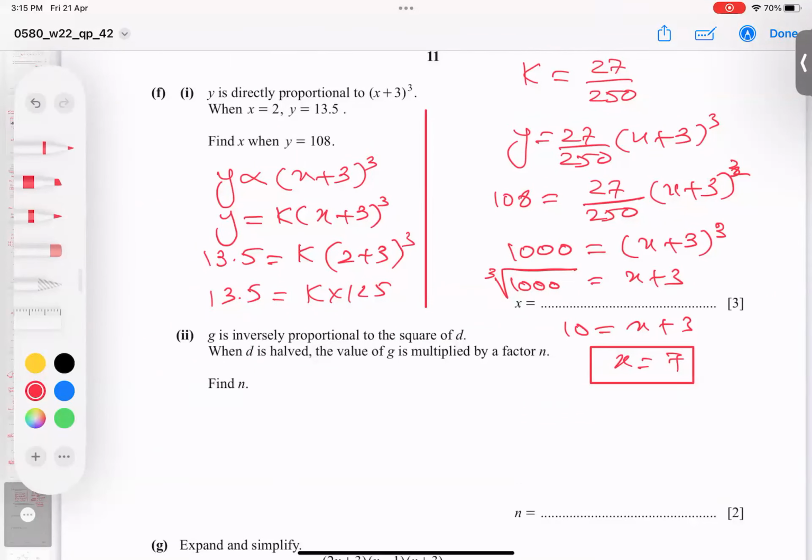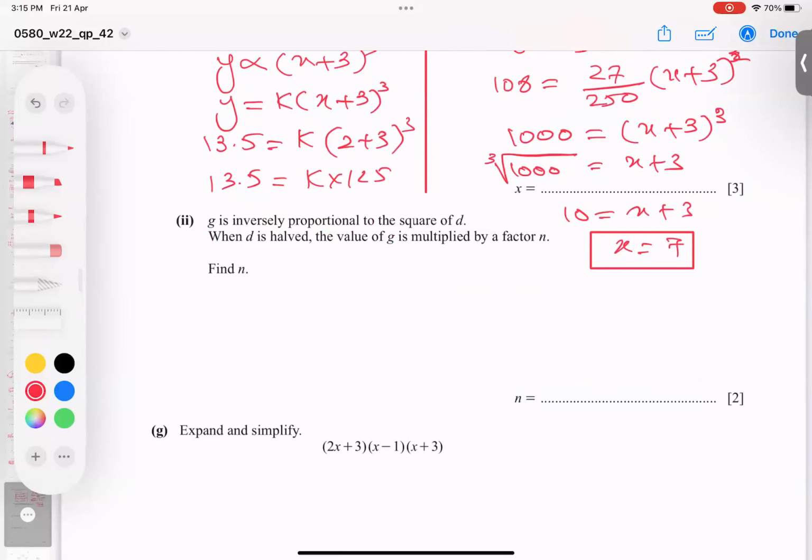Let's talk about the same question, part 2. G is inversely proportional to the square of d. Inversely means it will go in the denominator. And whenever I remove the proportional sign, k will come automatically. I give this equation number 1. He says, if d is halved, so d half means make it half, so it means half into d. What happened then? What happens to the value of g?